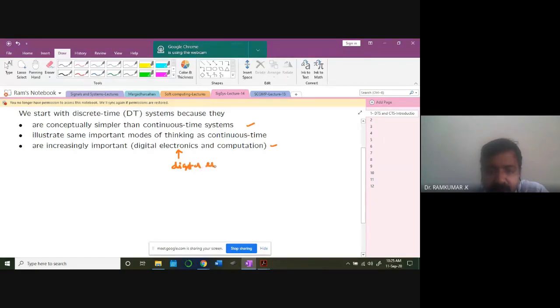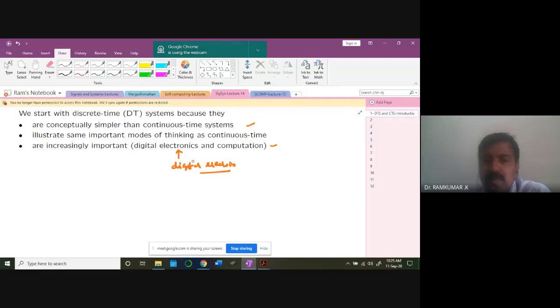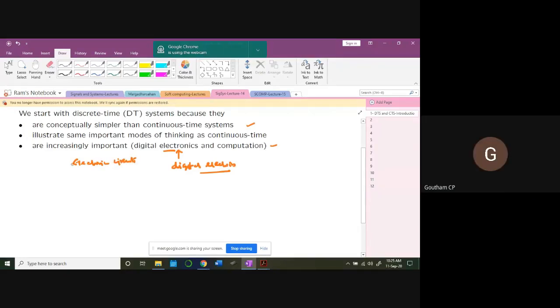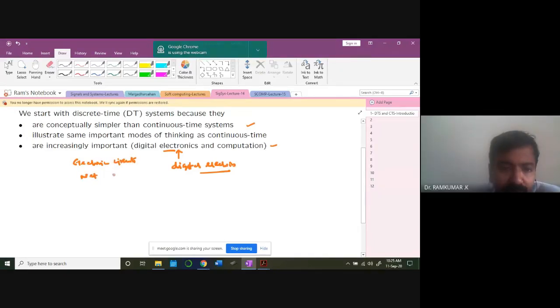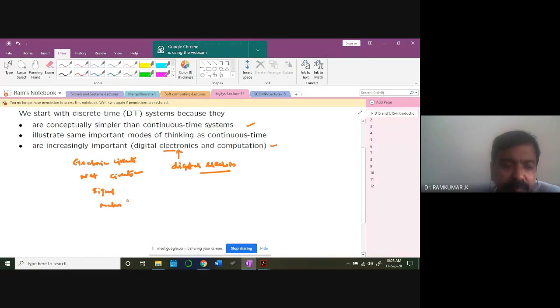I think this semester are you learning that, Gautam? Digital electronics, are you learning digital electronics this semester? No? Digital system design only, sir. Ah, digital system design, you are learning that. Okay, that's what I meant. You have electronic devices also you are learning now. Electronic circuits, sir. Yes, sir. So networks, circuits also you are learning, is it not? Electric circuits. So signals, then maths. What other subjects are you learning? Only 5, sir. Okay, fine, 5 subjects.